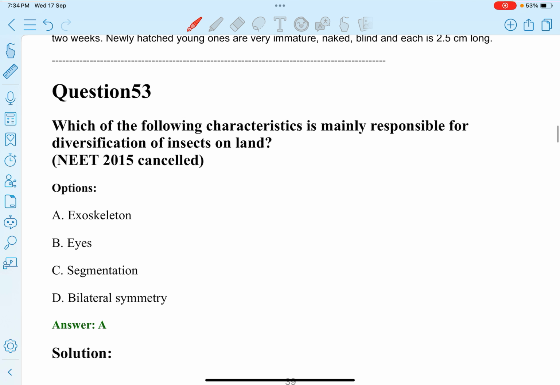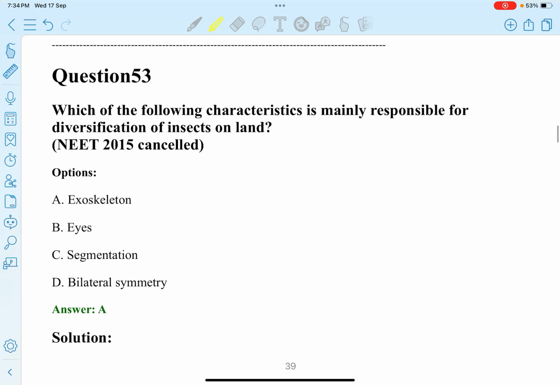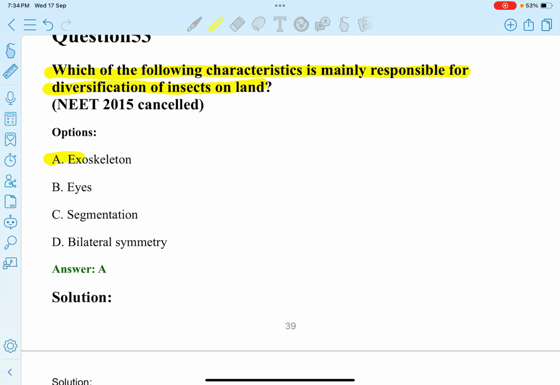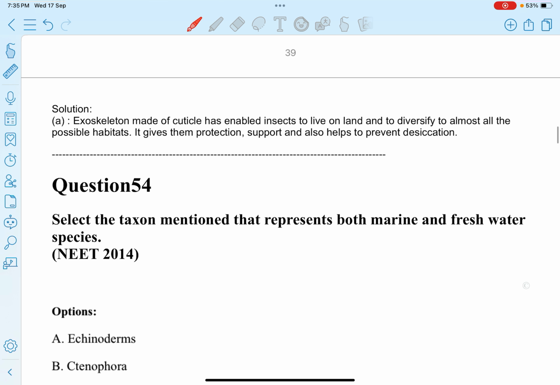Next question. Which of the following characteristics is mainly responsible for the diversification of insects on land? A. Exoskeleton. B. Eyes. C. Segmentation. D. Bilateral symmetry. So, the exoskeleton is the characteristic mainly responsible for the diversification of insects on land.